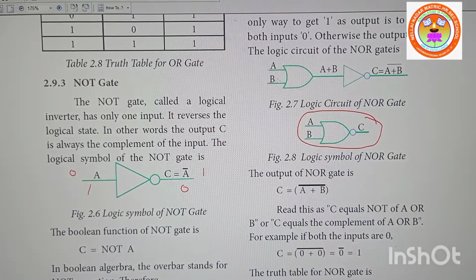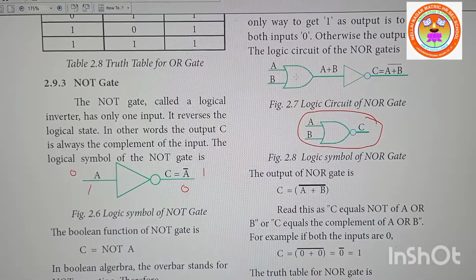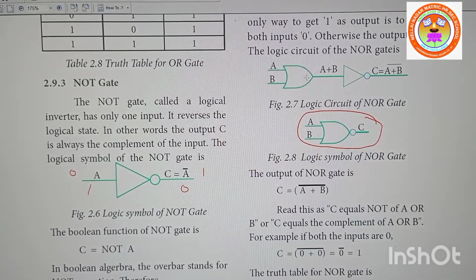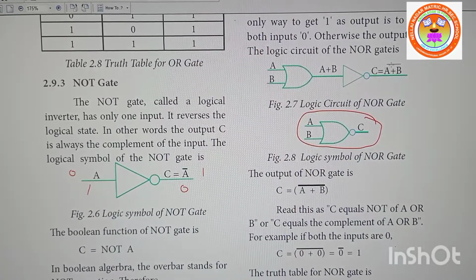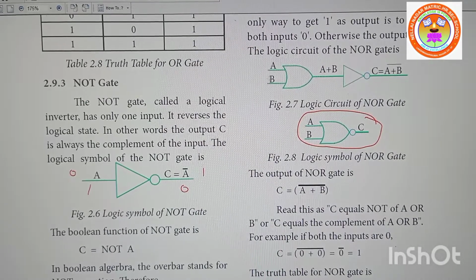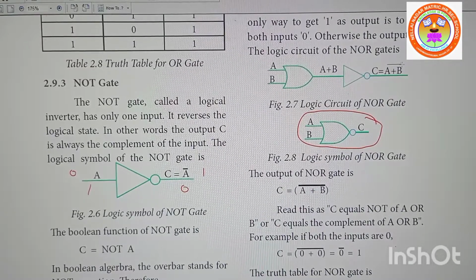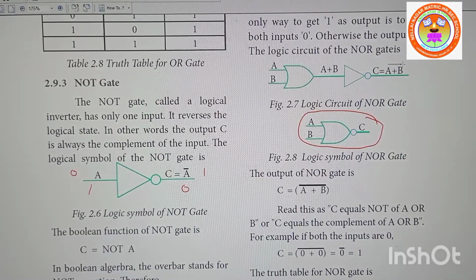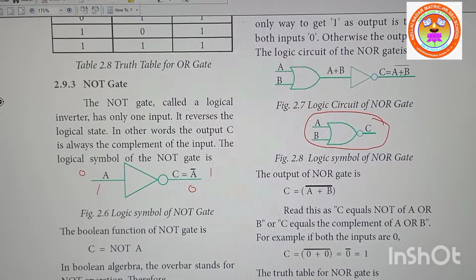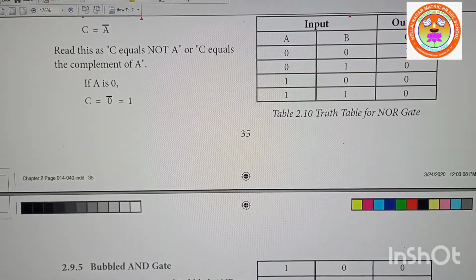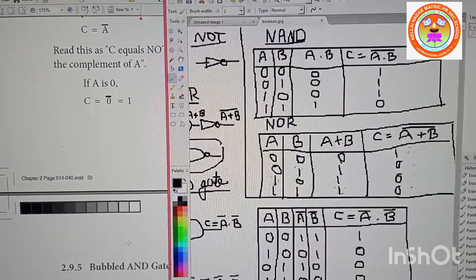What gate is this? OR gate. OR gate equation, C is equal to A plus B. When it comes out of this, you are getting the dash. See here, A and B, you will get A plus B. When it is coming out, it will become inverse, A plus B whole dash. Is it clear? Now we will see one example.